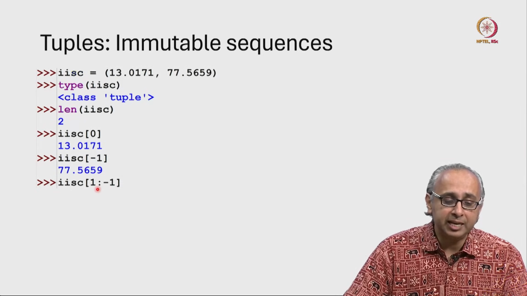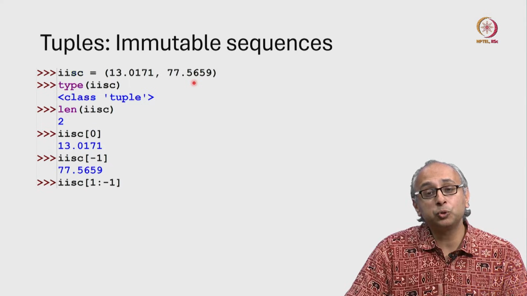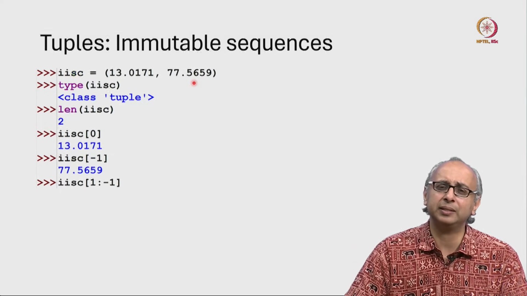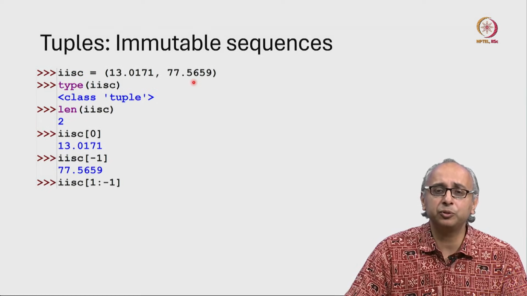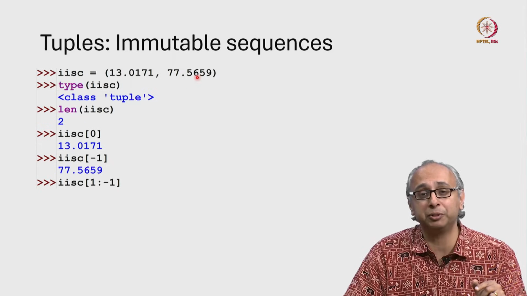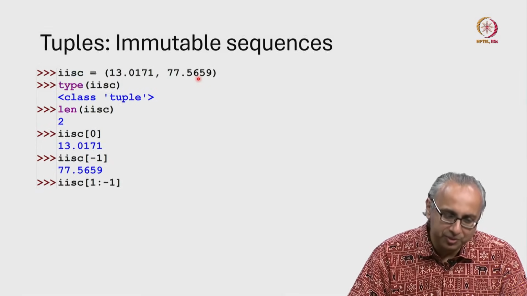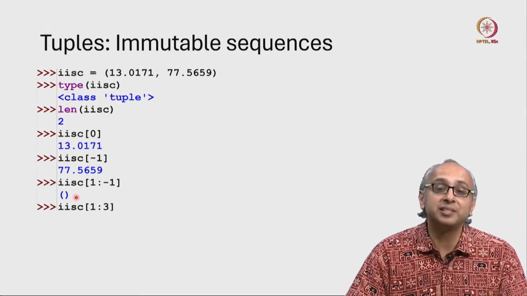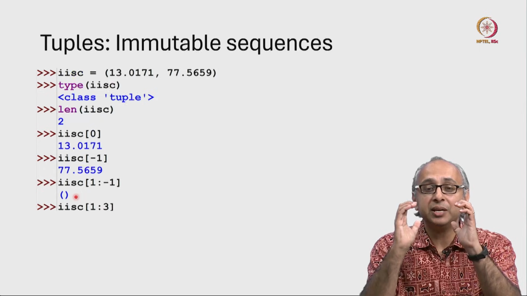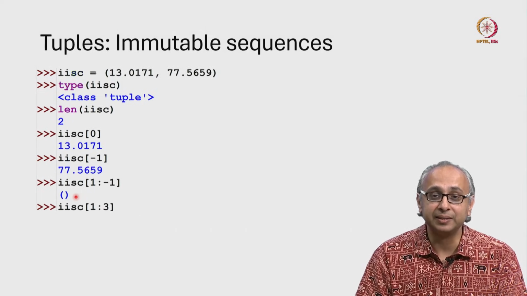If I try to slice this starting at index 1 up to but not including the last item, what do I get? Well, in a tuple of length 2, starting at index 1 and going up to but not including the last item means don't take anything at all. So when you run this in the REPL, you get just this. This is the notation for an empty tuple. Similarly, just 2 square brackets is the notation for an empty list.